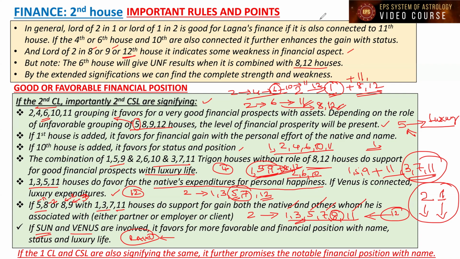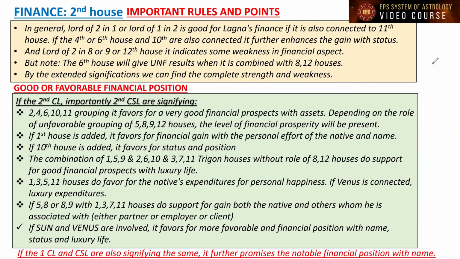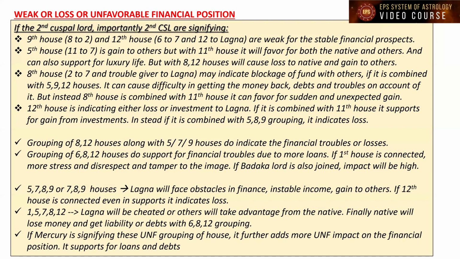Now let us check the next one. Weak or loss or unfavorable financial positions. If the second cuspal lord, importantly the second cuspal sublord, is signifying the ninth house. Ninth house is what? It is the eighth house to the second house, an obstacle-causing house to the financial flow, money.